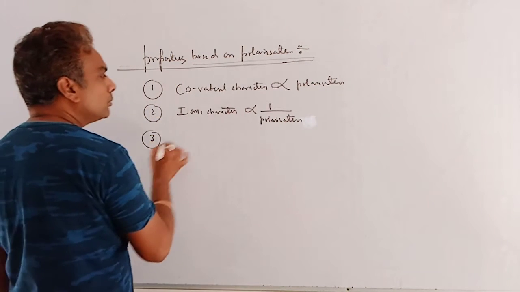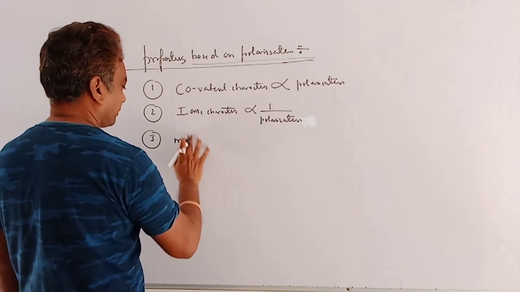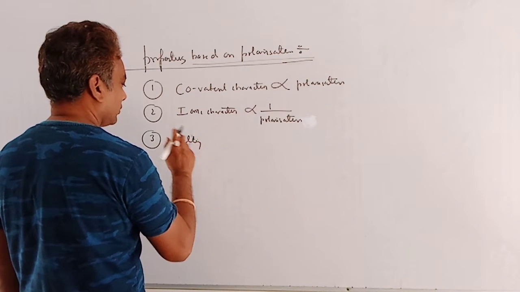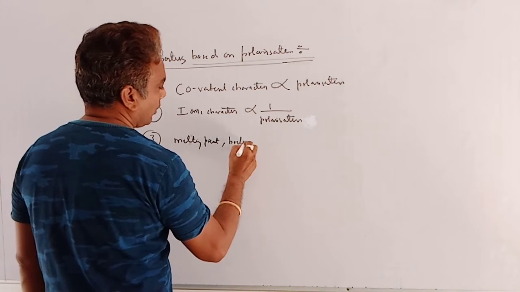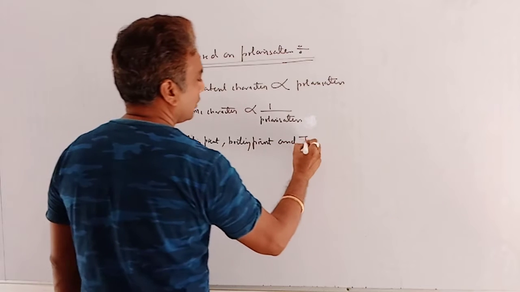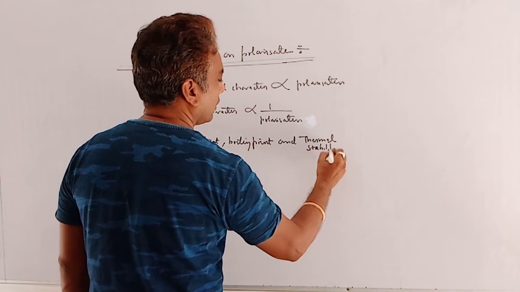Third point, melting point, boiling point, and thermal stability.